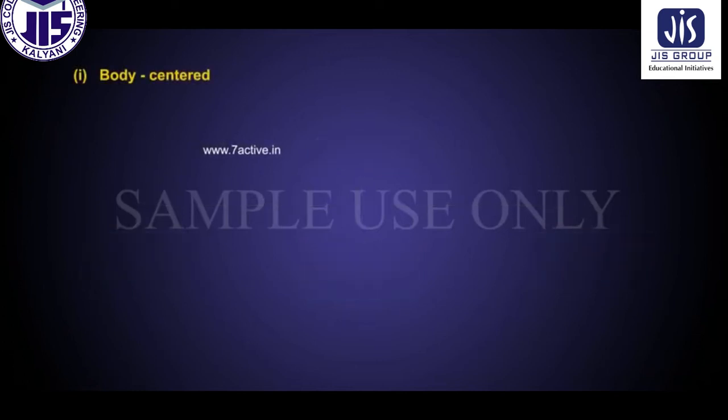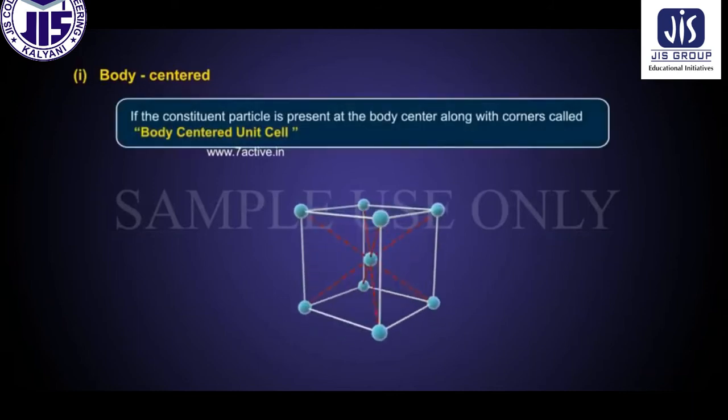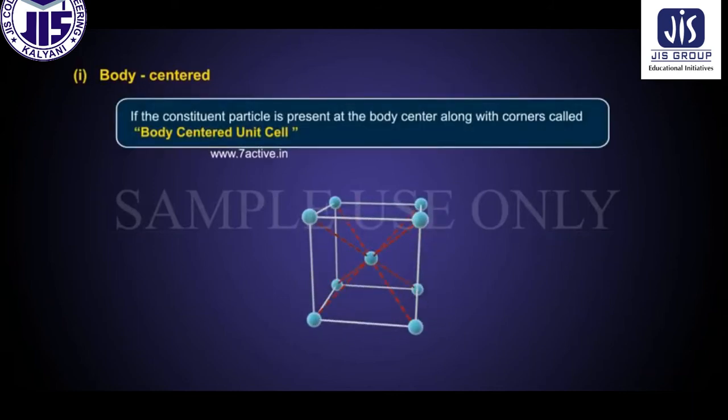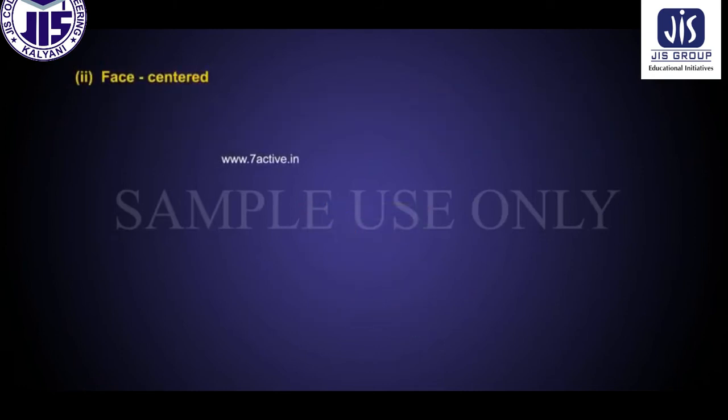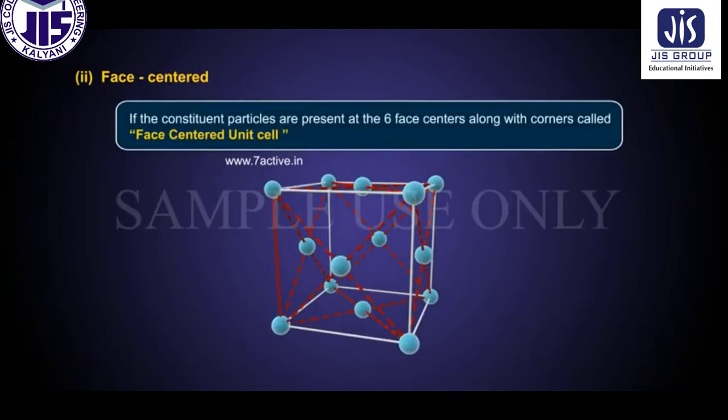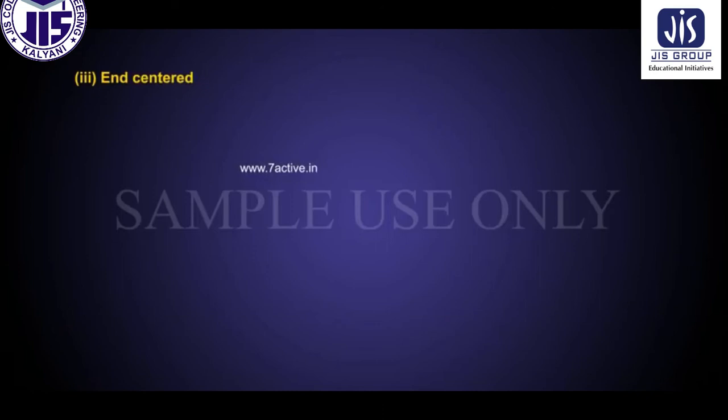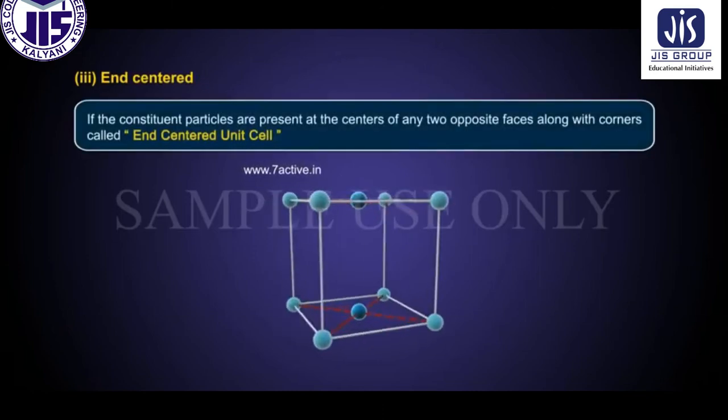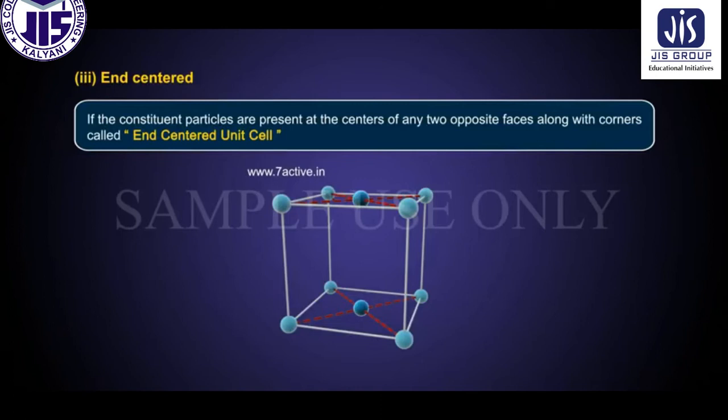1. Body-centered. If the constituent particle is present at the body center along with corners, it is called body-centered unit cell. 2. Face-centered. If the constituent particles are present at the 6 face centers along with corners, it is called face-centered unit cell. 3. End-centered. If the constituent particles are present at the centers of any two opposite faces, along with corners, it is called end-centered unit cell.